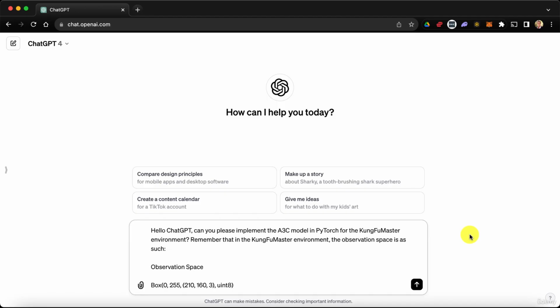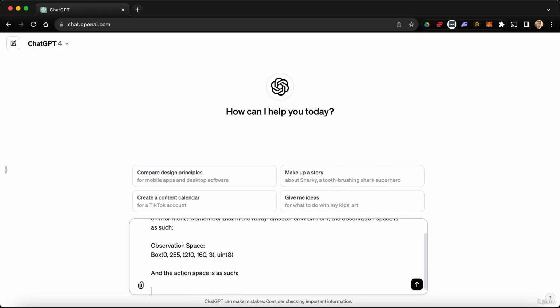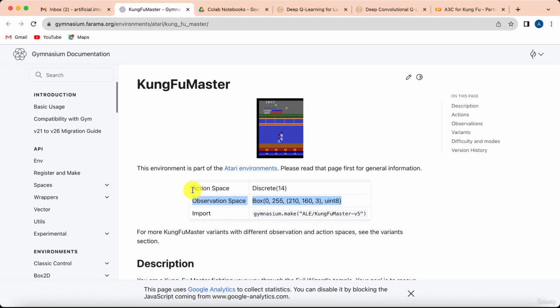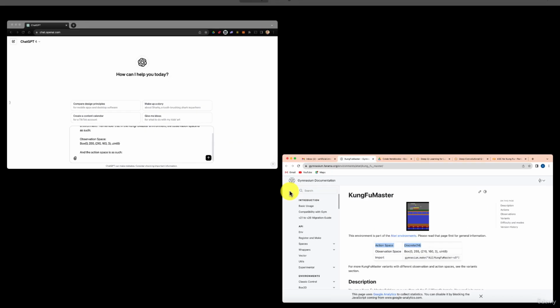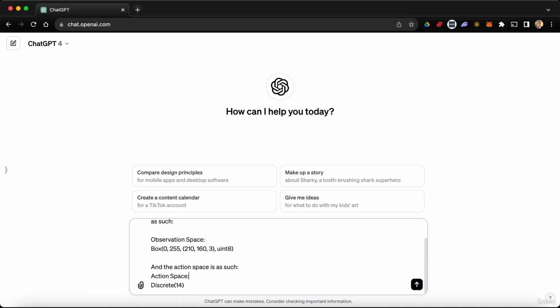So, here we go, observation space. Okay, I'm going to do that, and then I'm also going to provide the action space. I'm going to say, and the action space is as such. All right, we're going to go back to our Kung Fu Master environment. I'm going to copy the action space. I'm going to paste it right here. Here we go, just like that, and I think that's it. I think we provided enough details now to ChatGPT, so let's hope it's going to come up with a better code generation for our A3C model. So are you ready? 3, 2, 1, go.